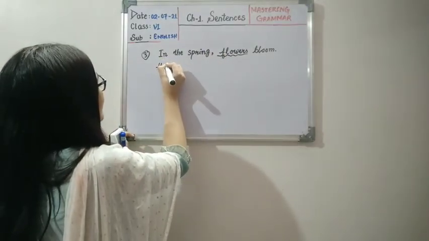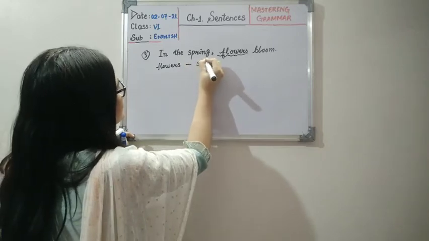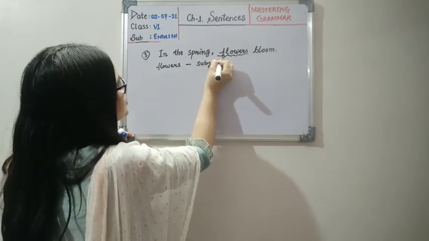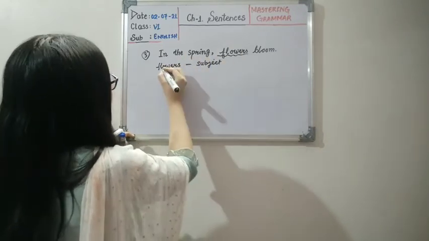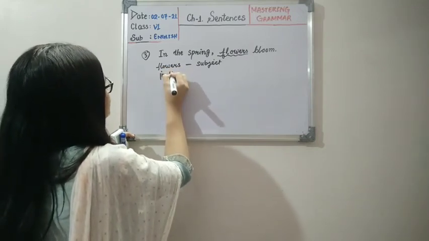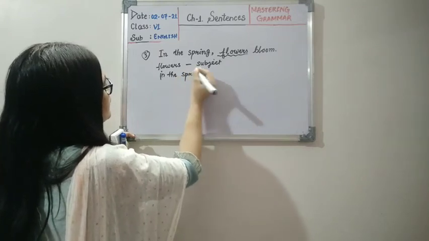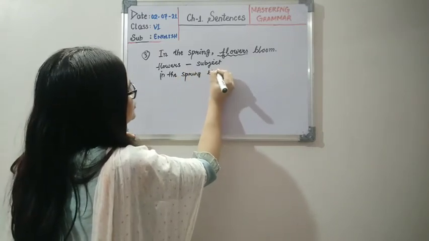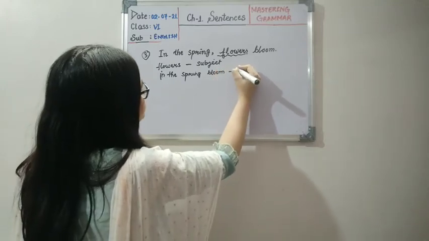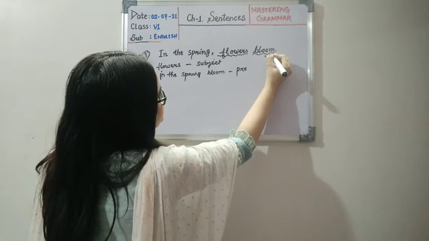So here flowers is our subject, while the rest of the words, in the spring bloom, will be our predicate. Because bloom is a verb, right?